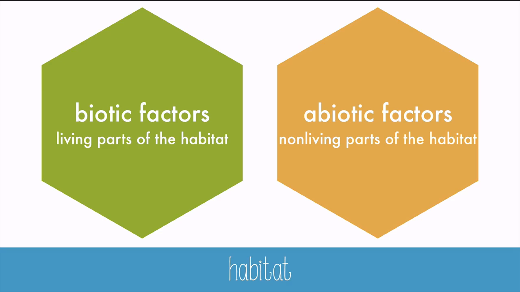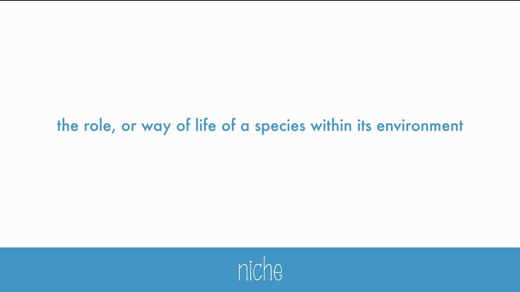Using the pond ecosystem as an example, biotic factors include grasses, algae, fish, birds, and insects. The abiotic factors include the pH of the water, rocks, soil, the sunlight, and temperature. Now, you may sometimes hear people use the word habitat and the word niche interchangeably, and that's not quite how they should be used. A niche is the job or role of the organism within its environment. So, habitat is a home, and niche is a job.